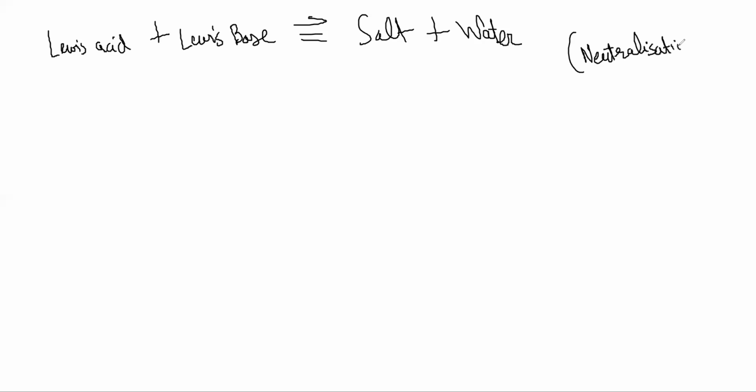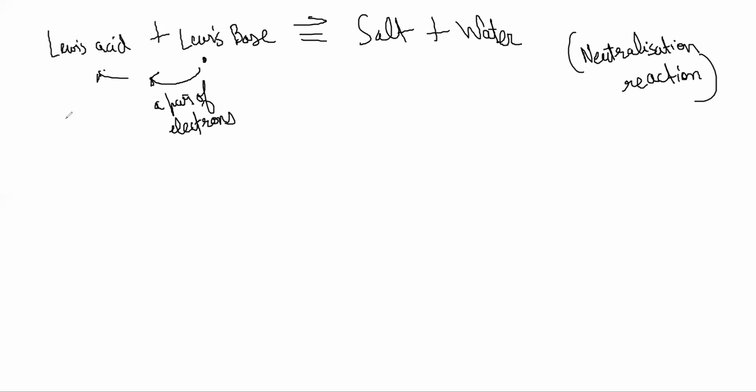What happens here is that this Lewis base will donate a pair of electrons, and this Lewis acid will accept that pair. This wants to accept. So then a bond will be formed between them, and maybe some other things are released. Water will come out and whatnot. Something else could also happen, but definitely they will react like this.